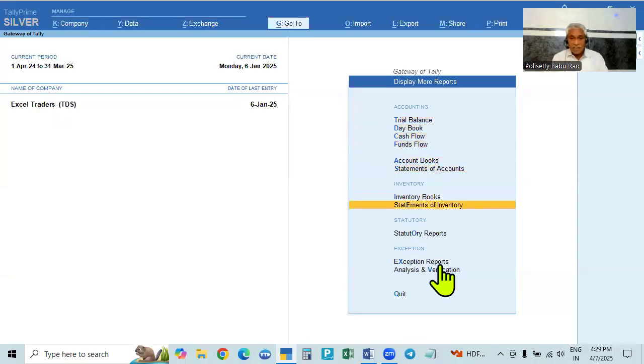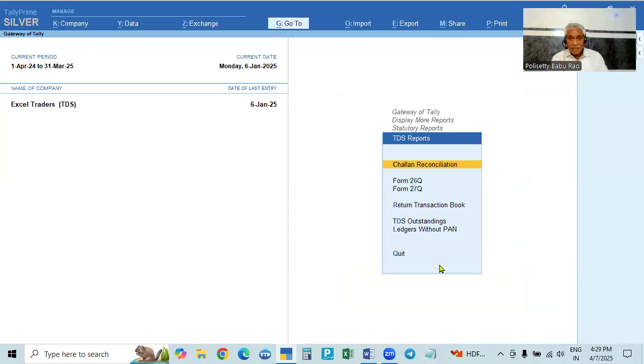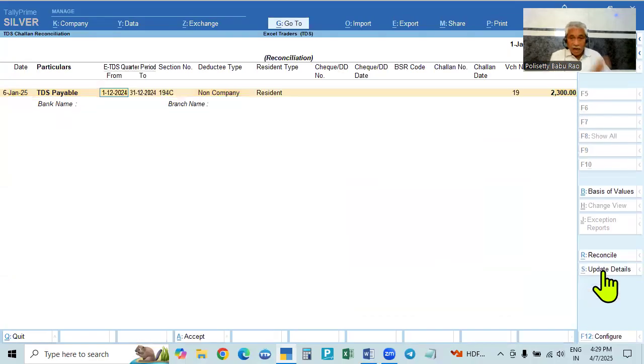In the report, we'll go to the portal, statutory report, TDS report. See here, go to the challan reconciliation, reconcile. But the cursor will not move, so you have to click here, Alt R for reconcile, then it will move. Now the reconciliation is showing. This is the total period, the TDS quarter period, 1st October to 31st December, October, November, December.